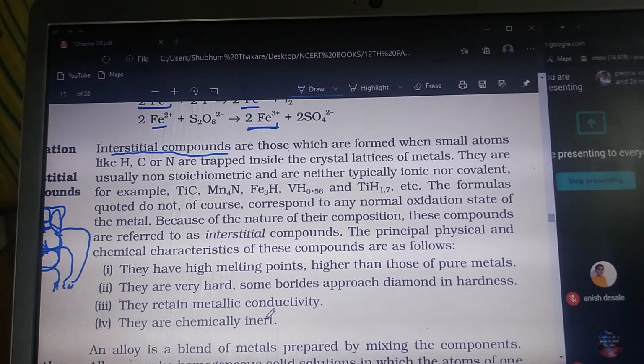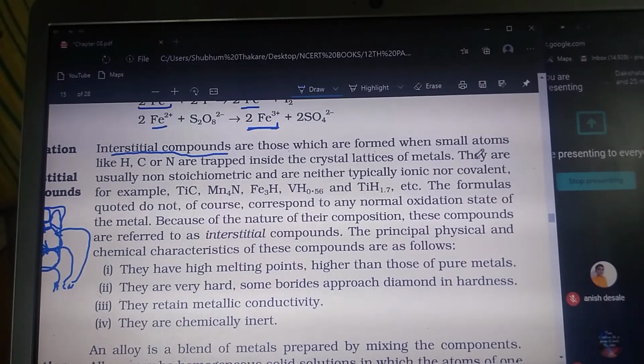In this way the improved properties are produced in the interstitial compound. So interstitial compounds are those which are formed when small atoms like hydrogen, carbon, nitrogen are entrapped or trapped inside the crystal lattice of the metals.